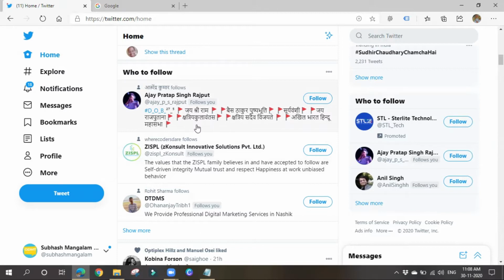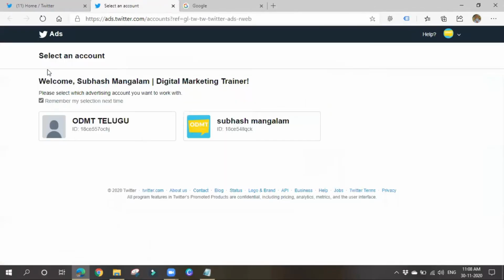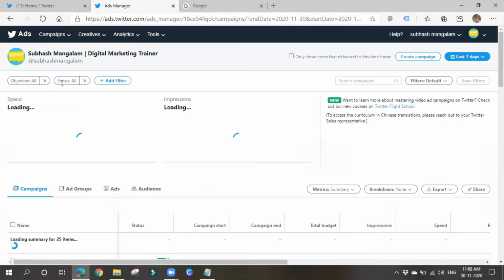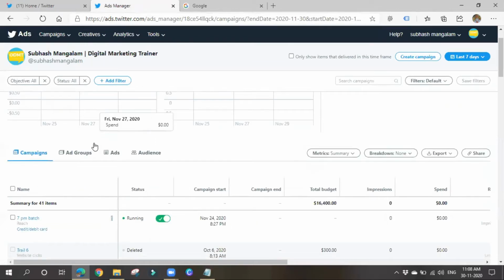So let's go and see how to create an ad and all. I already have an account, so I'll directly go there. See, if you click on more, you can see Twitter Ads here. Click on that, and we'll be navigated to ads.twitter.com. So this is the ads account. This is my Twitter ads account, right?